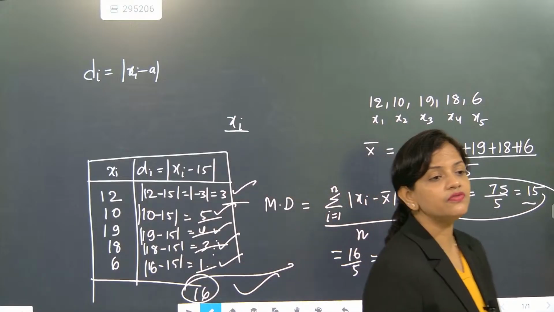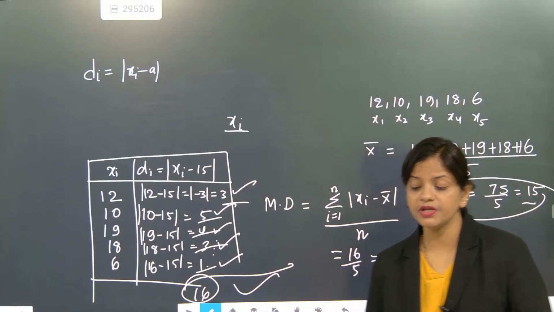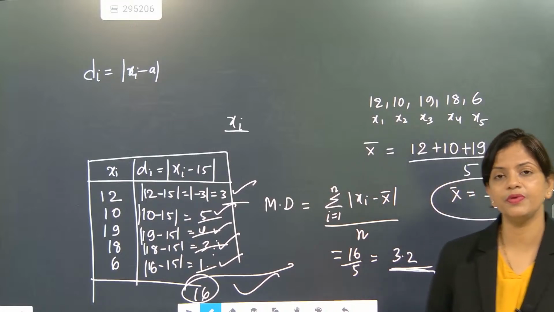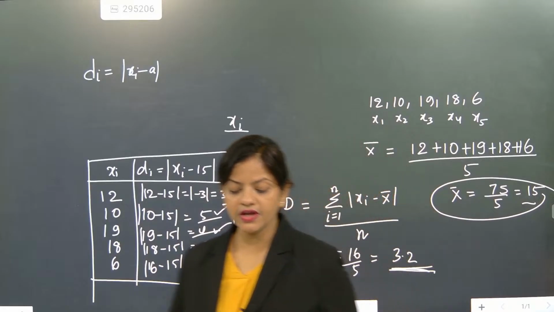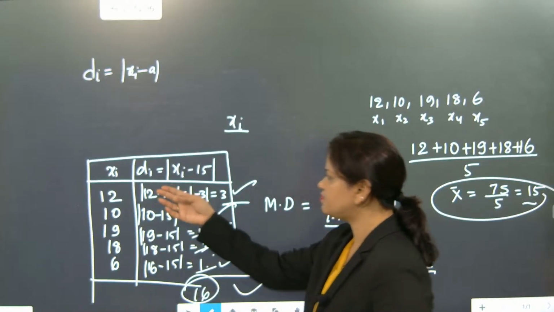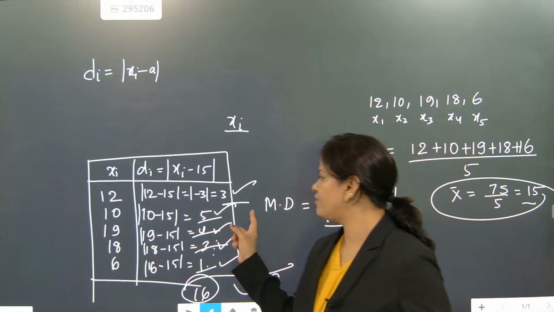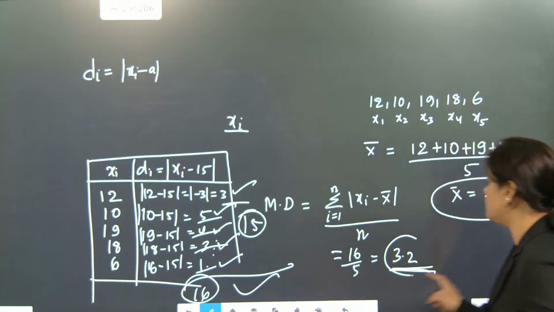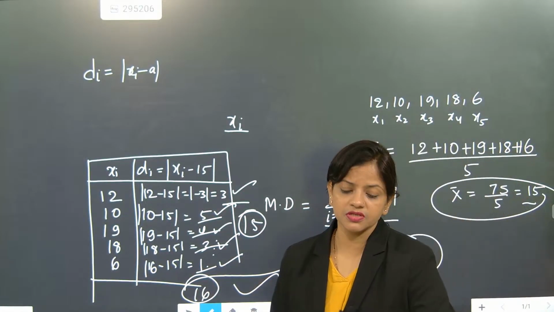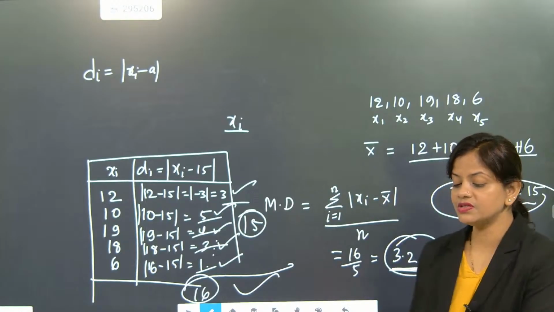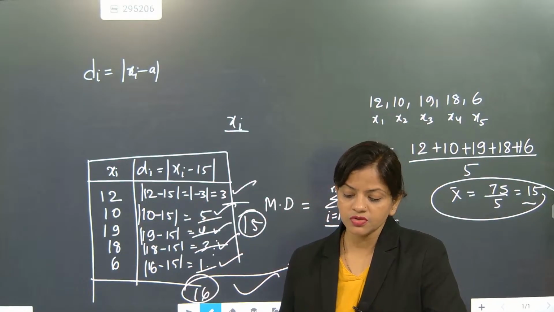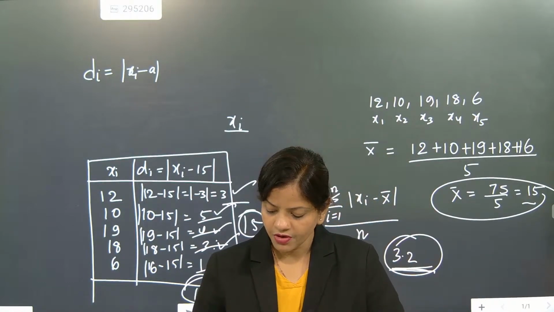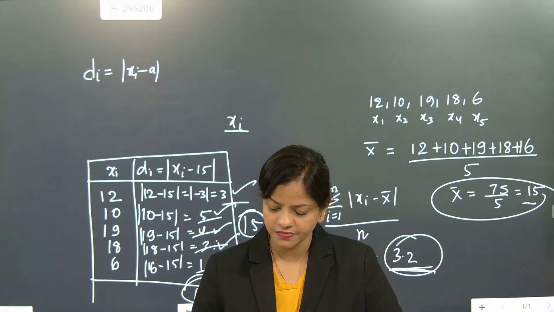Now mean deviation will be there, and median deviation will also be there. So whenever you find any central tendency, whatever deviations there are from it, we can work out the deviation. These observations are deviating from the mean 15, and the deviations are coming as 3.2, so most of the numbers are near the mean. I hope this is clear to you. Come on, say, did you understand mean deviations? Quickly inform me. This was mean deviation for ungrouped data, because for grouped data also we have to find deviation.